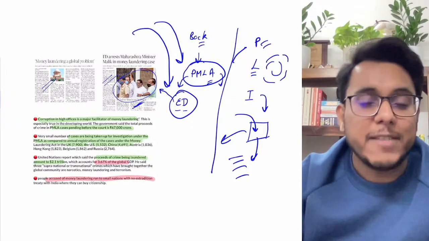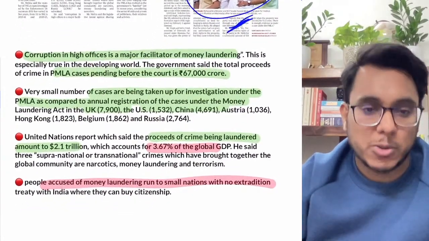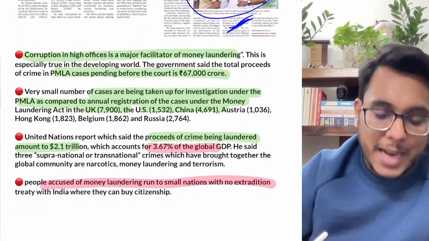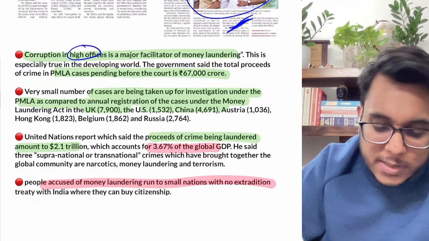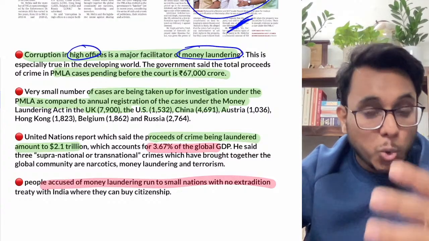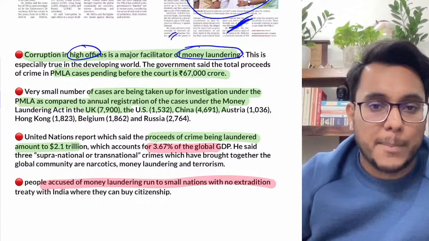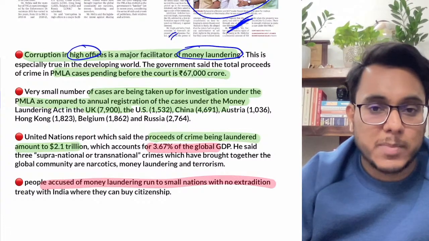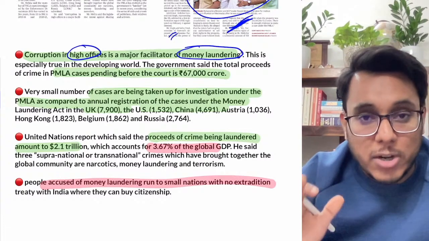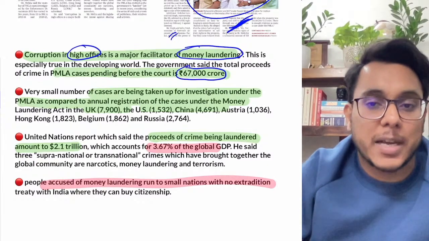Now as this contention is coming, what has happened? The government has clarified its viewpoint in the Supreme Court. The government has stated that today corruption in high offices is the major facilitator of money laundering. Through corruption, the money is earned and then that money is to be cleaned. So money laundering is happening. According to the government, under the Prevention of Money Laundering Act, cases involving 67,000 crore rupees are pending.